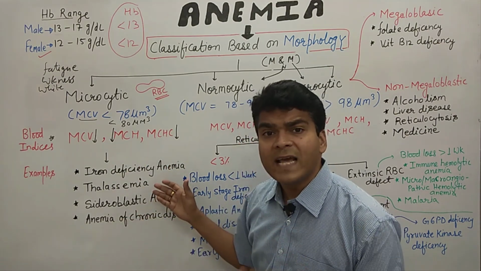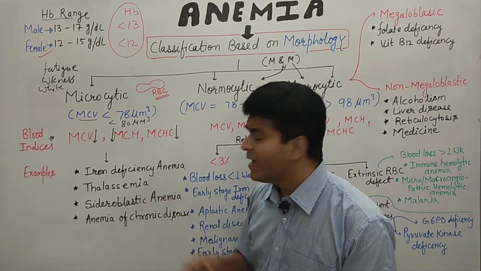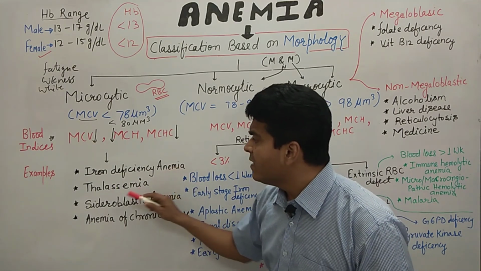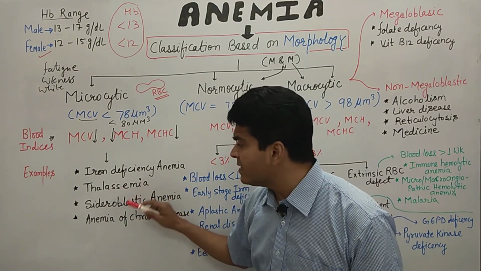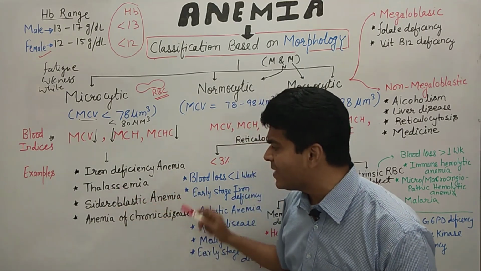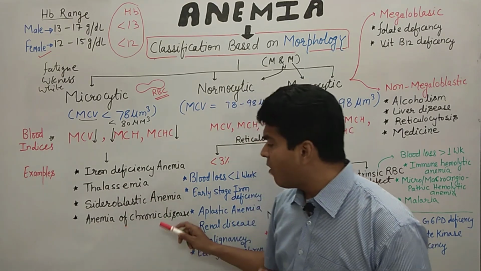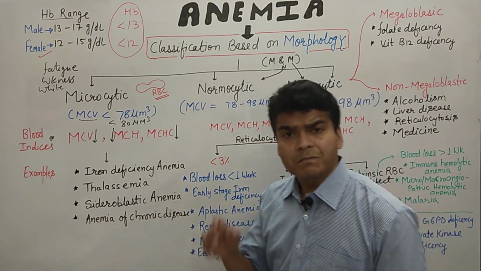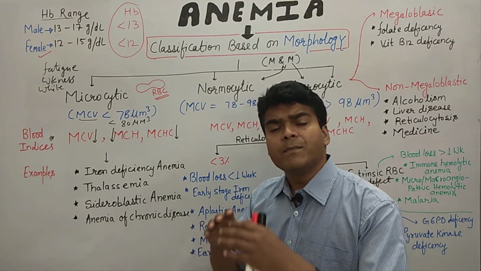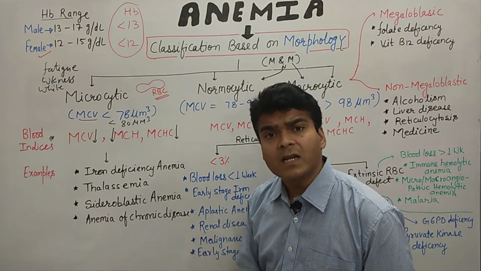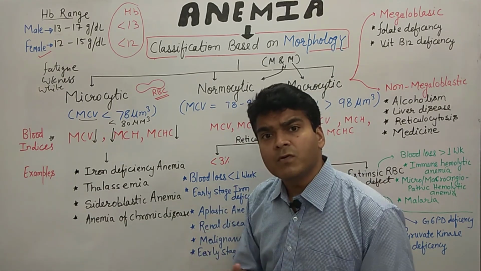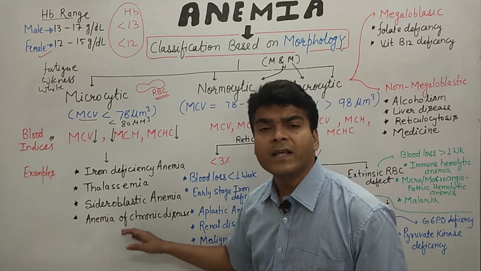So what are those anemias? There is a possibility of iron deficiency anemia, thalassemia, sideroblastic anemia, and anemia of a chronic disease. So the person may be suffering from some other chronic disorder, and in some chronic disorders there is a possibility of anemia.